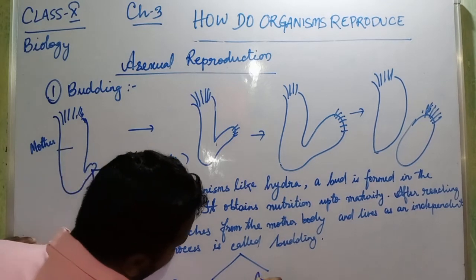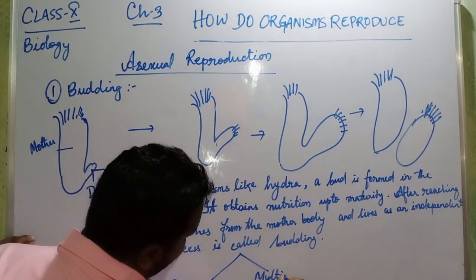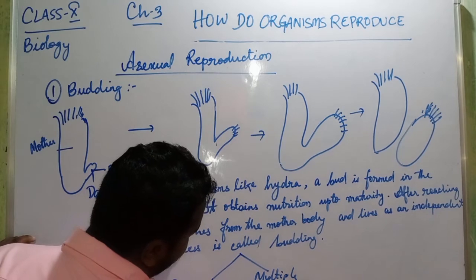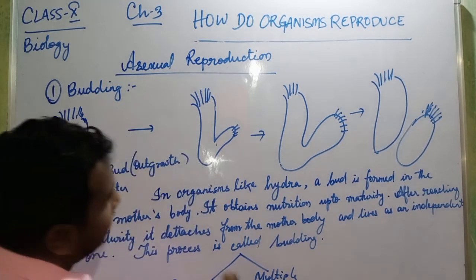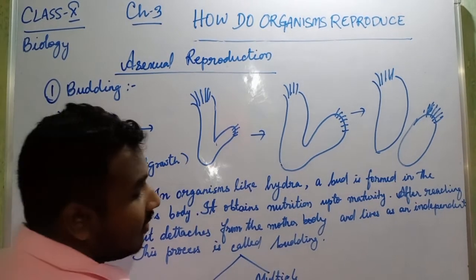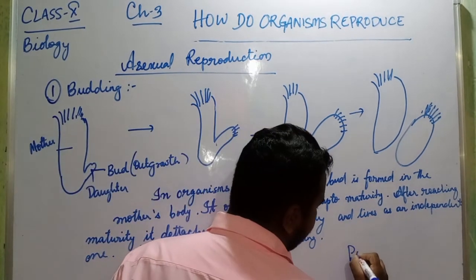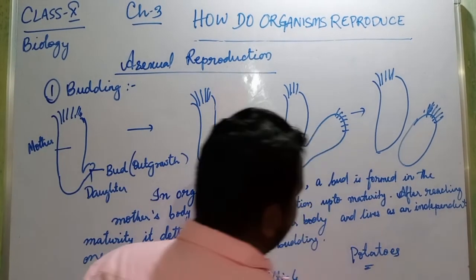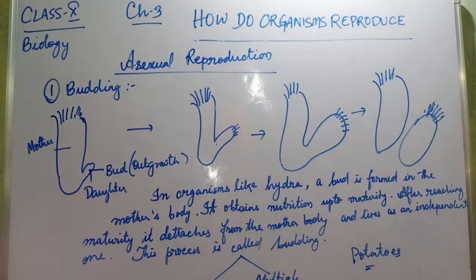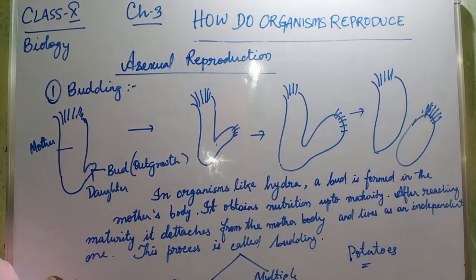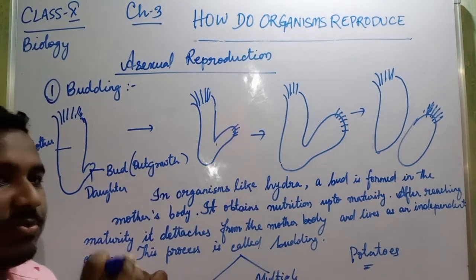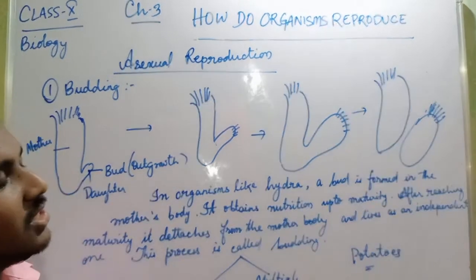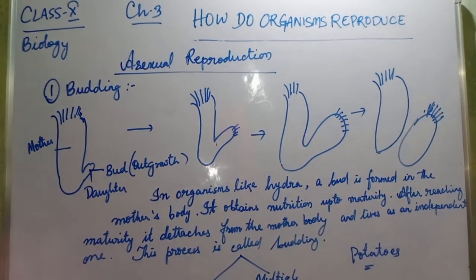Binary budding and multiple budding. Example, hydra is your example. And what more example? Potatoes, you're eating potatoes. Potatoes also go through budding. You may see some potatoes are jointed, some small potatoes are coming in between. So that is also happening through budding. Okay, understood?